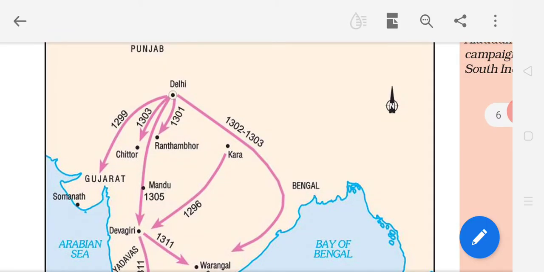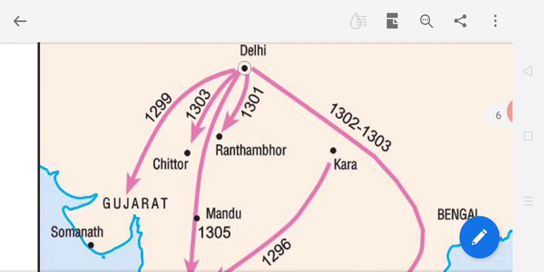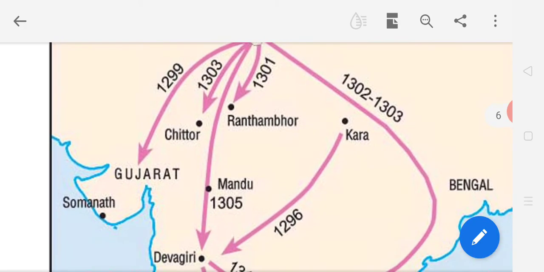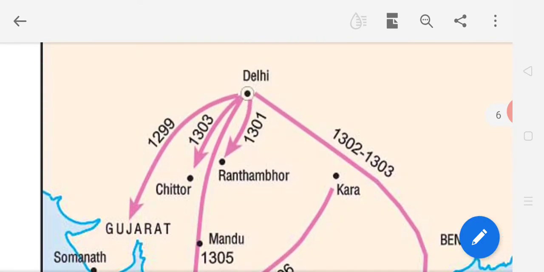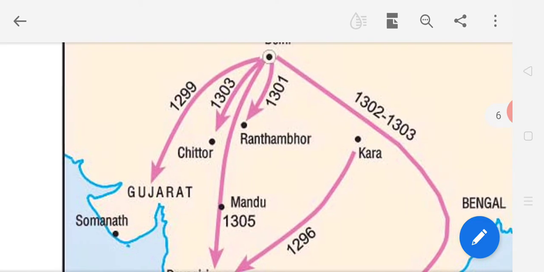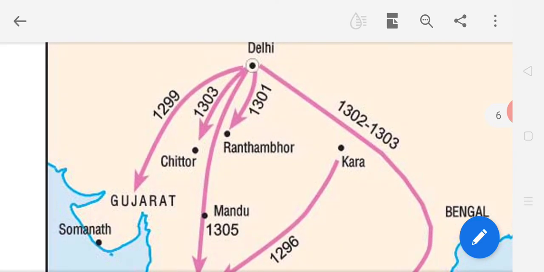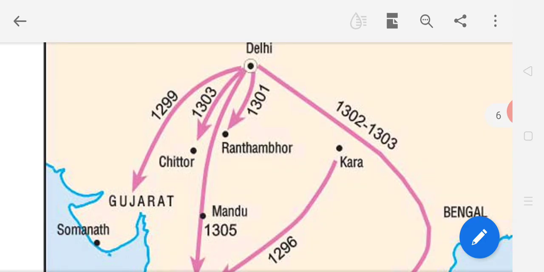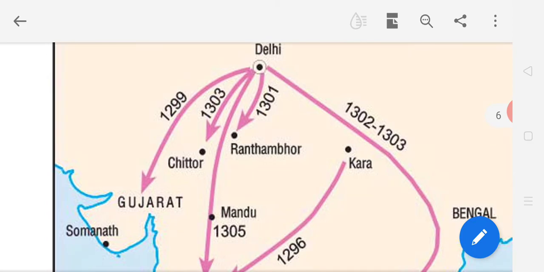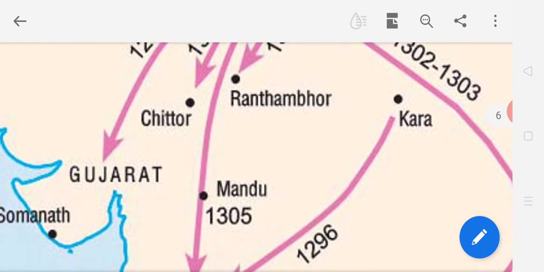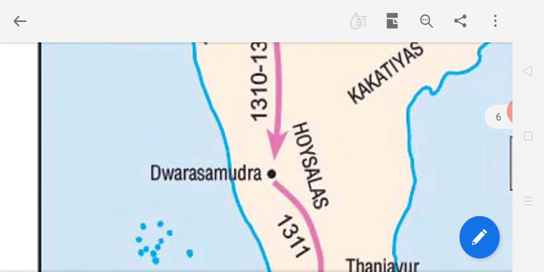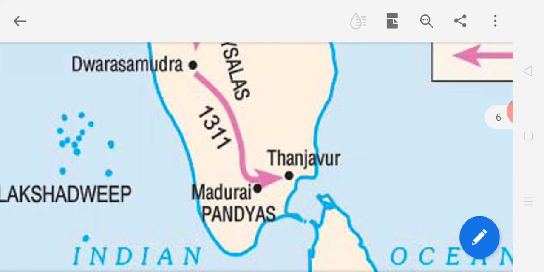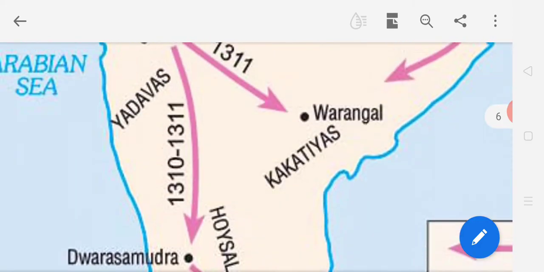Now here, from Delhi he started to attack toward the southern side. This is southern India. Now where did he attack? So many areas: Gujarat. Now you can see here Chittor, Ranthambore. Now this is the Ranthambore. Now another is Mandu. Now Warangal, this is Warangal, as well as the Hoysalas, and he reached up to Tanjore also.